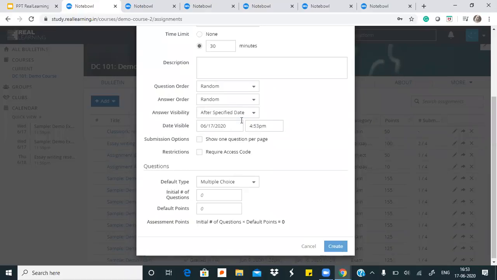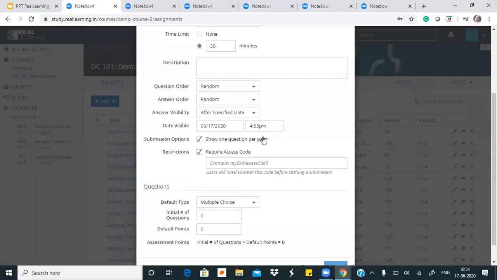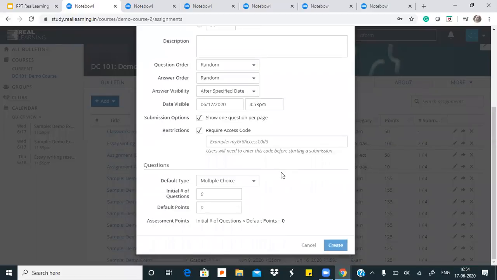If I randomize the answer order, that means that if I have multiple choice or multiple select questions and a question has 6 options, then the sequence of those 6 options for each student will be different. Then there is show one question per page. That simply means that every student will see only one question on one page. If you remember, Rohit was only getting to see his one question on one screen at a time unless he clicked on next. And then we have a passcode that the teachers can put for students. Only with that password will students be able to attempt their test. So this is an access code that teachers can give to students.